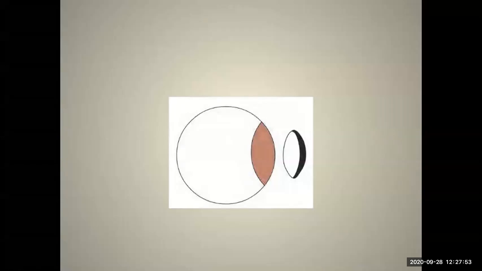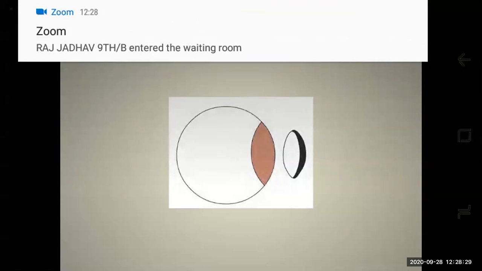So the inner or outer surface of this part is coated with a shiny substance. Why is it coated with a shiny substance? To produce a spherical mirror, so that it will look like a spherical mirror. Reflection of light takes place either from its outer surface or from its inner surface. So in this way we have concave and convex. If the inner surface of the spherical mirror is the reflecting surface, then we call it a concave mirror. If the outer surface of the spherical mirror is reflecting, then we call it a convex mirror.